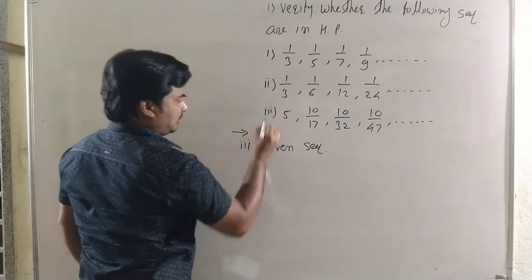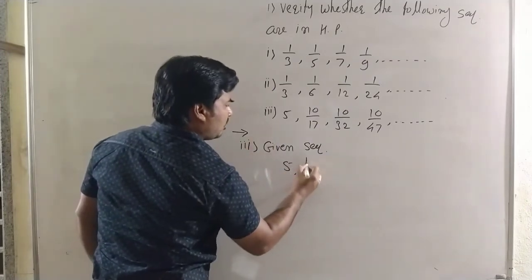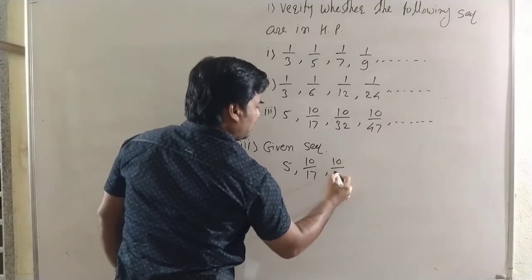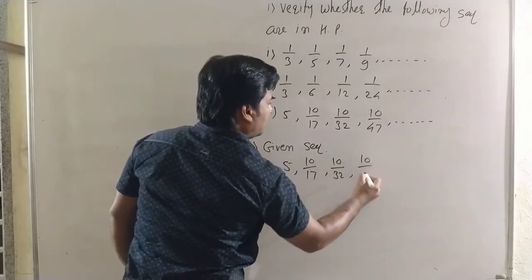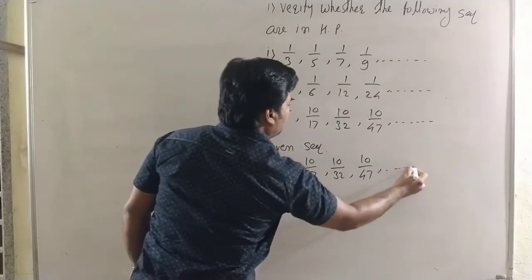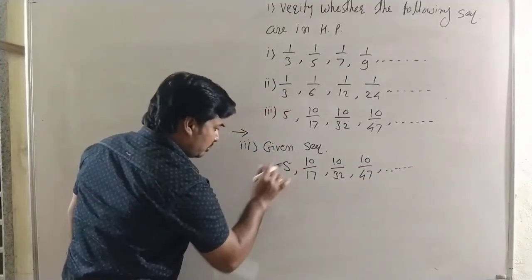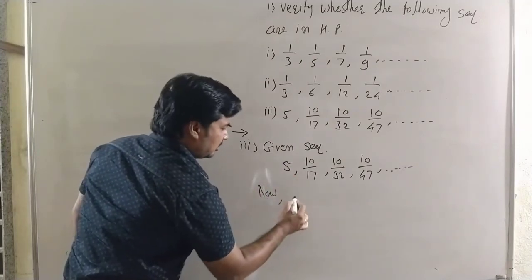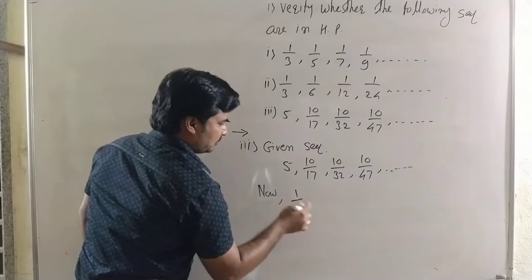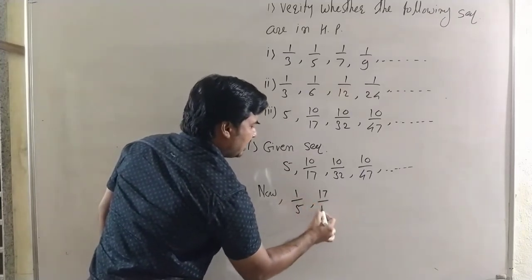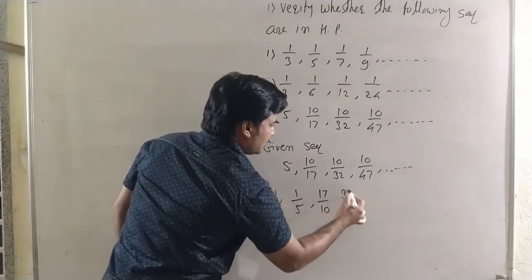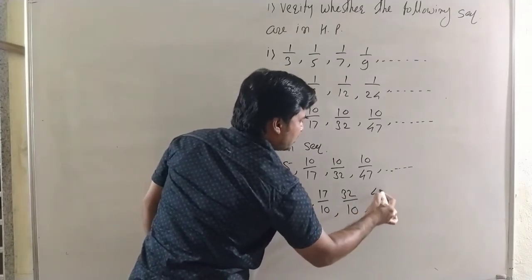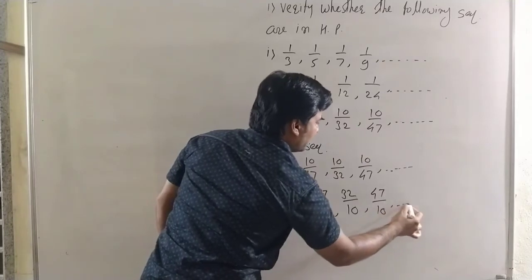Here the third example, given sequence, it is 5, 10 by 17, 10 by 32, 10 by 47 up to dash. Now we take the reciprocals of the terms. Now reciprocals of the terms, it is 1 by 5, 17 by 10, 32 by 10, then 47 by 10 up to dash.